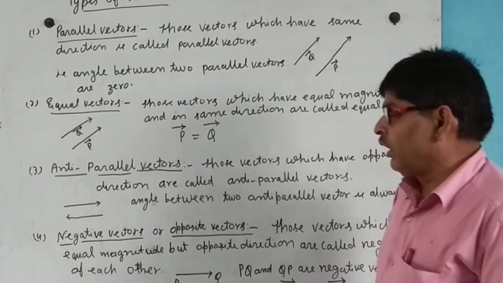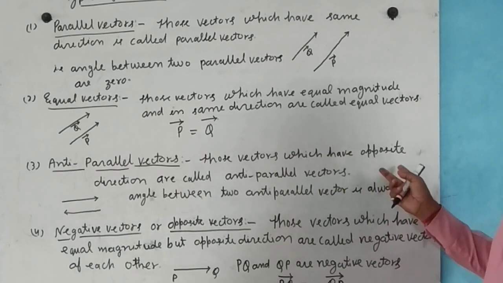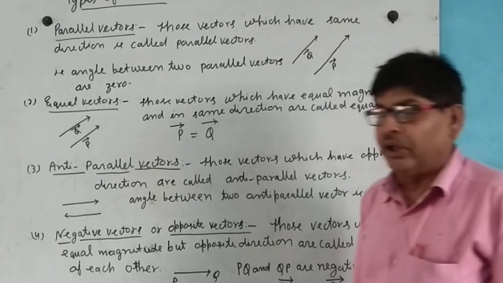Third, anti-parallel vectors: those vectors which have opposite directions are called anti-parallel vectors.